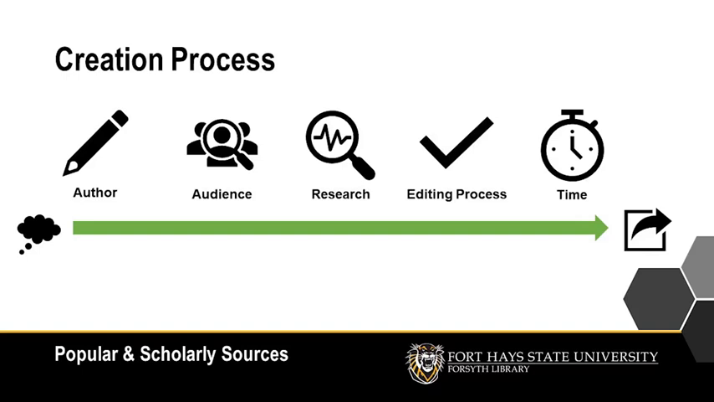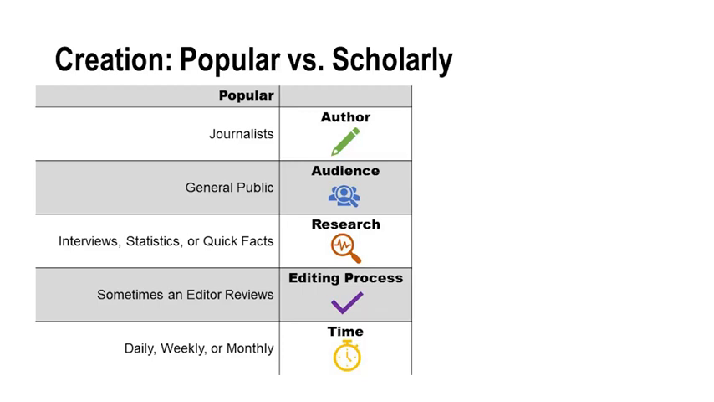There's often some editing or publication steps involved, and all of this takes time before the information is ready to share with others. Popular sources are often written by journalists for a general audience. To write the article, the author might interview someone, use experience, statistics, or other sources as information. Depending on the publication, an editor may review the piece before it's published, but with the internet, you can't even guarantee that that article gets reviewed by anyone else. Some publications are published daily, weekly, or monthly, but popular sources often have a quick publication cycle to continue producing new content for consumers.